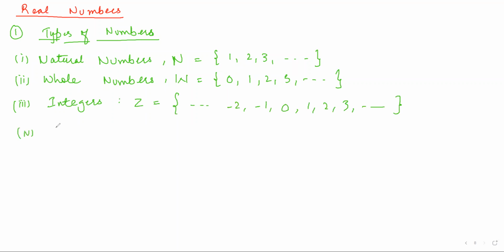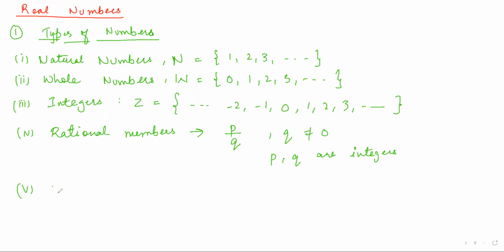Then fourth type of number is rational numbers. A rational number is any number of the form p by q, where q is not equal to 0, and p and q are integers. Integers means they can be positive or negative. Got it? And the denominator, obviously, cannot be 0. So this p by q type of number is called a rational number.